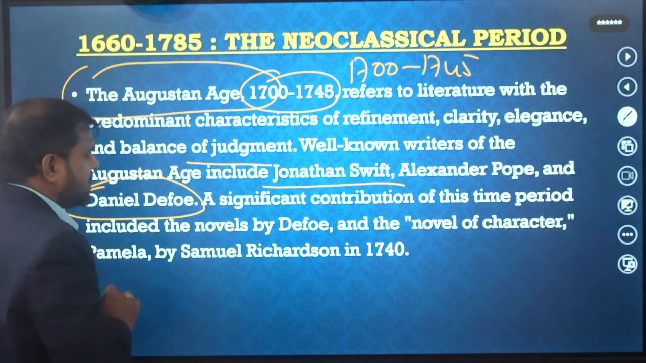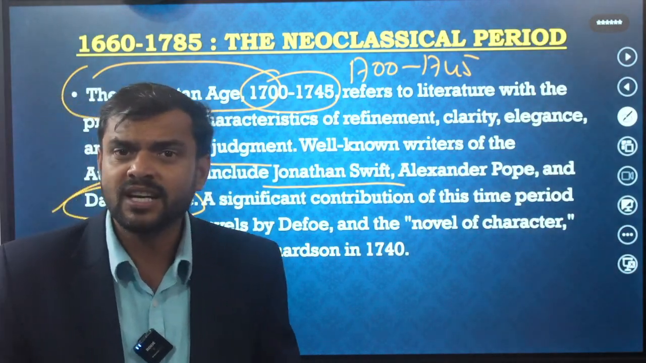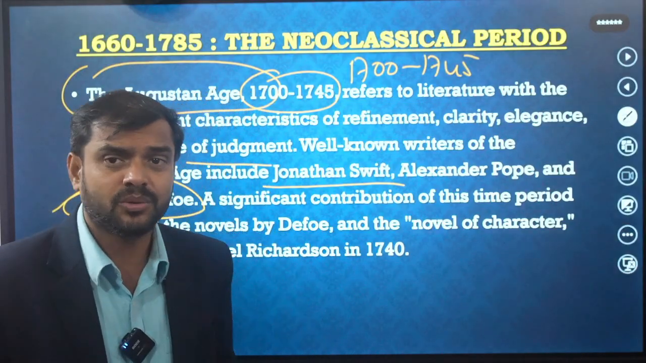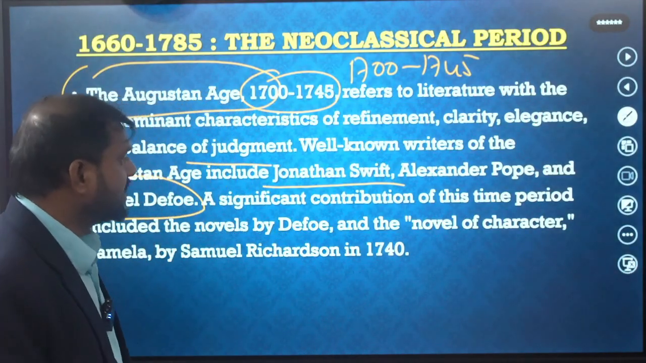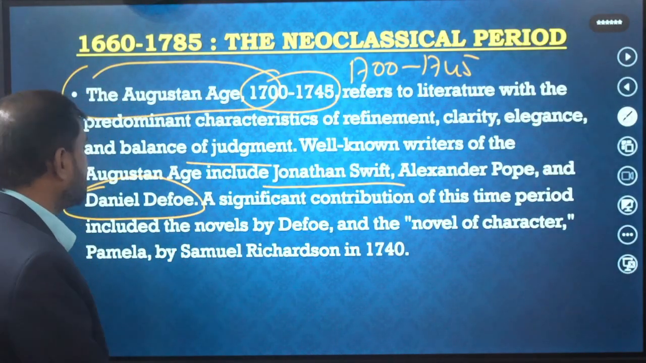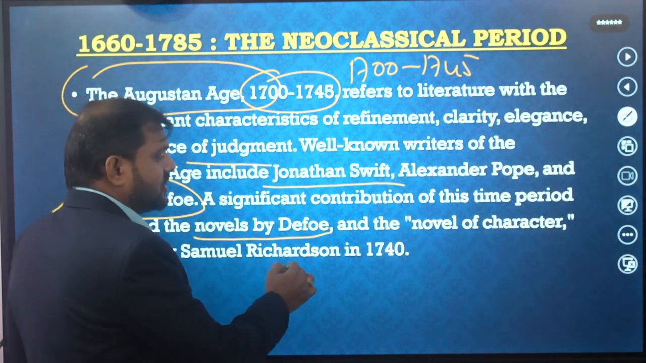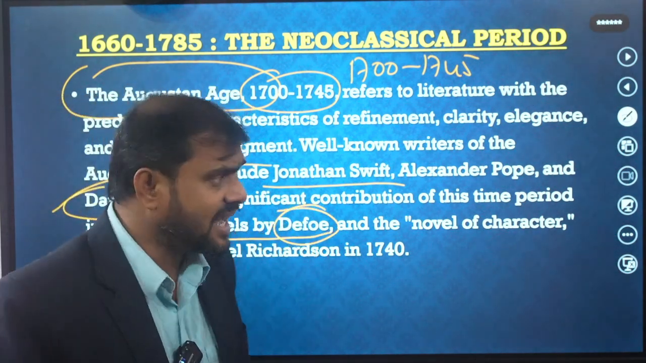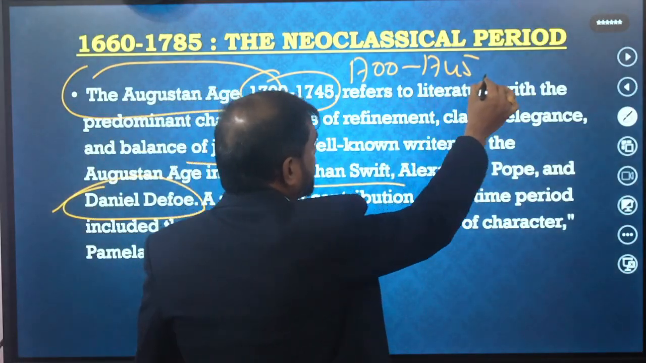Robinson Crusoe is a very, very important novel of English literature. There he has written the travelogue. He is writing about Robinson Crusoe. It is a very important thing. A significant contribution to this period is the novels by Defoe. Here they have started the novels. The novel started in the Augustan period, dear students, you must remember this.